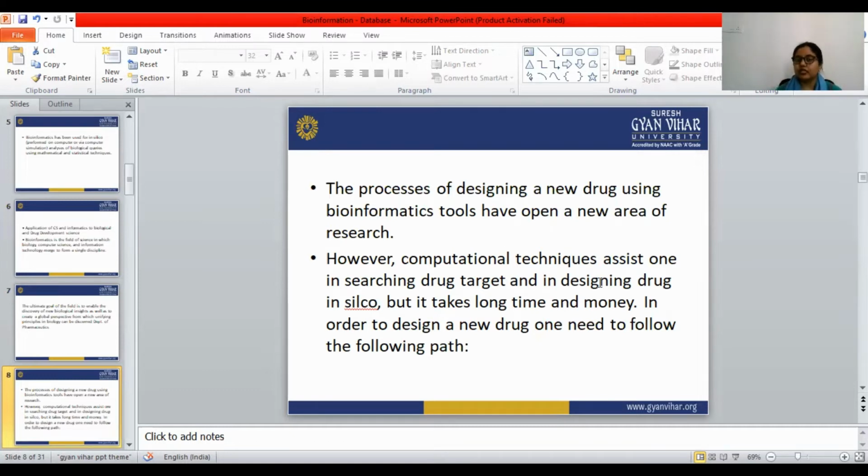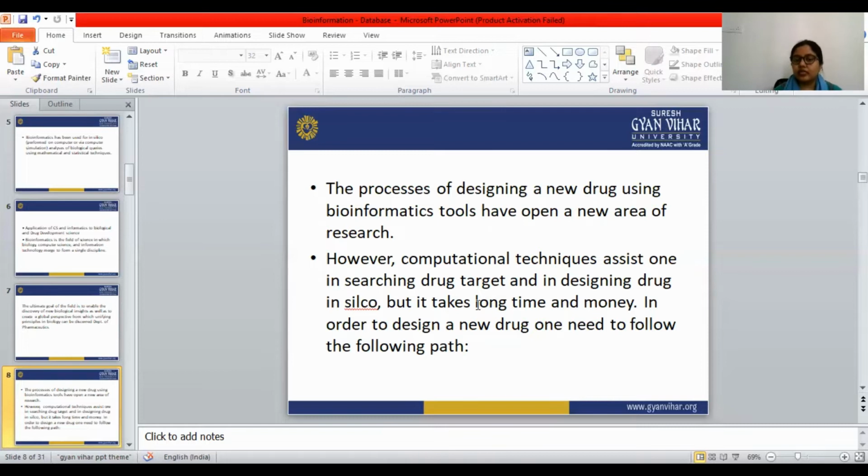But it takes a long time and money, for designing a new drug or for searching a drug target.